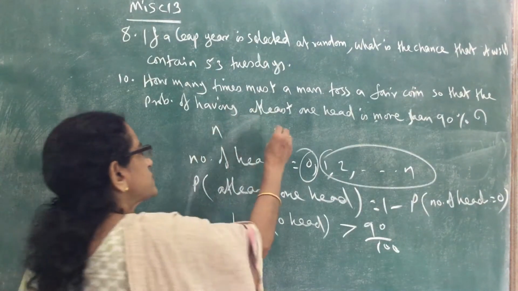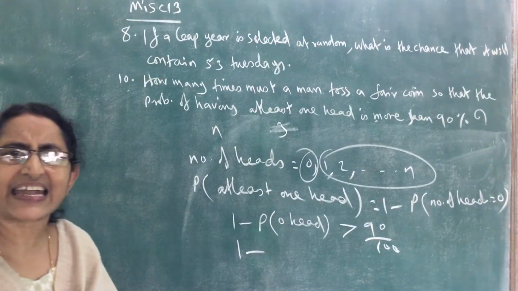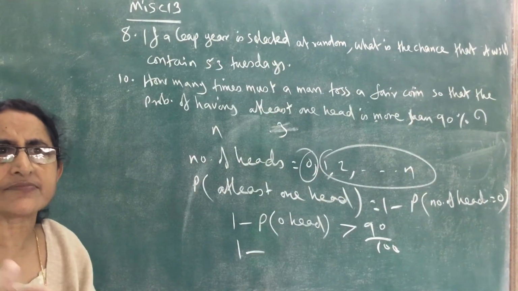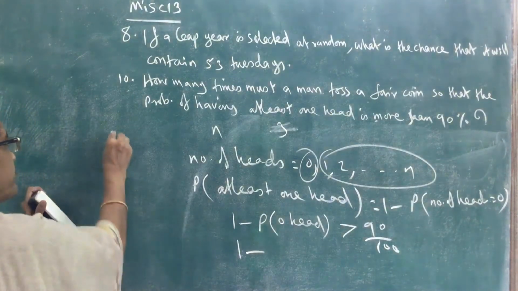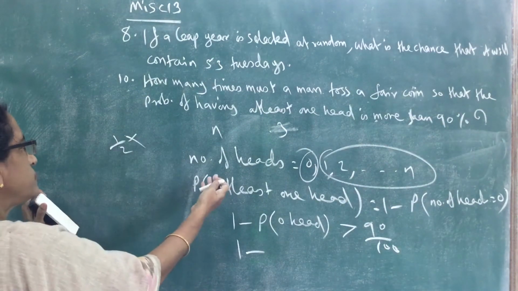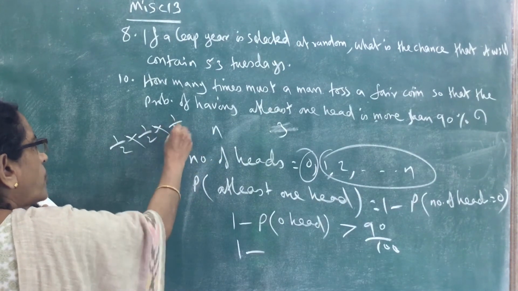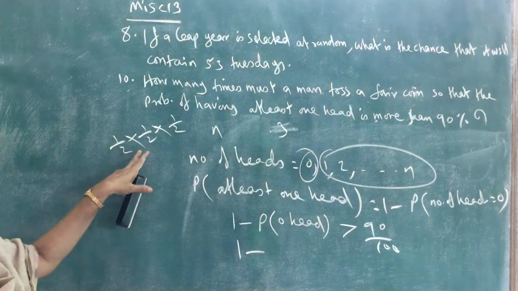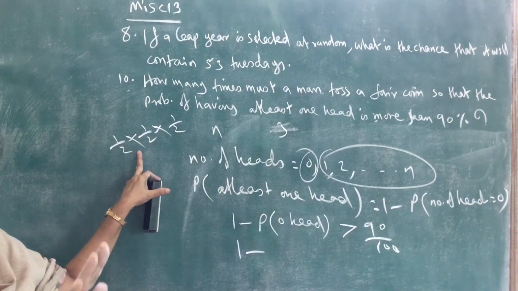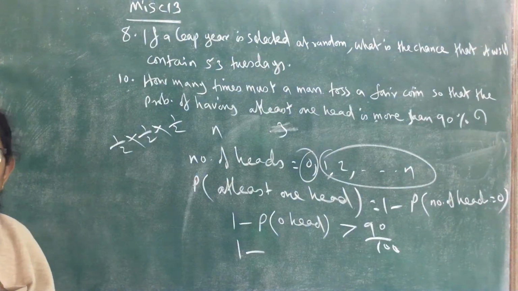See, if the coin is tossed 3 times, what is the probability of getting tail all 3 times? In one toss, the probability of getting tail is 1 by 2, the second time 1 by 2, the third time the same probability. So if the coin is tossed 3 times, the probability of getting tail in all 3 tosses is 1 by 2 into 1 by 2 into 1 by 2, that is 1 by 2 cube.